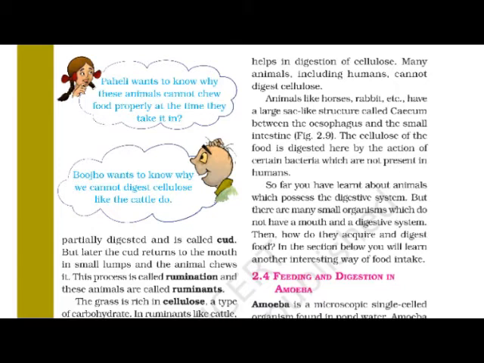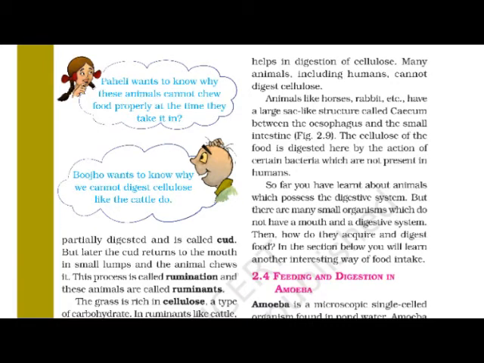Only partial digestion is completed here, and that is known as cud. Partially digested grass or food in rumen is called cud. After some time, the cud returns to the mouth in small lumps and the animal chews it.